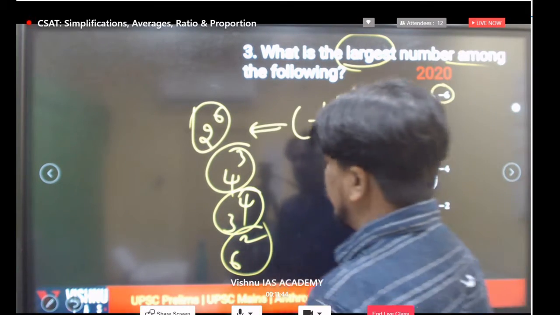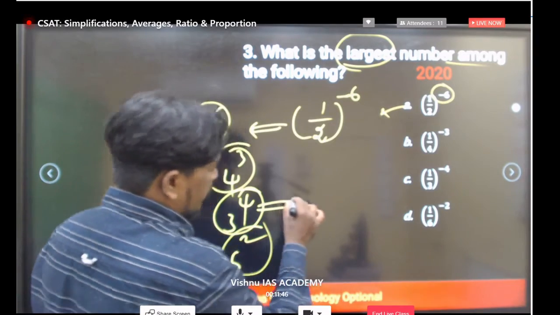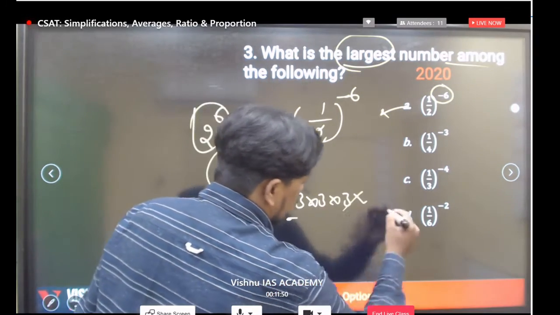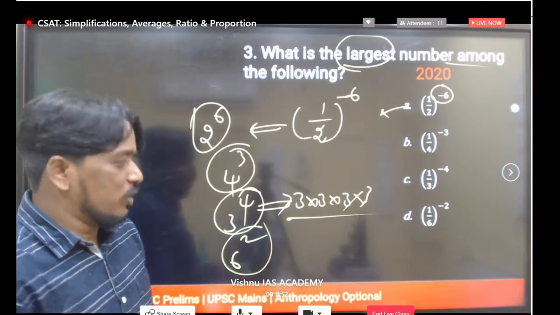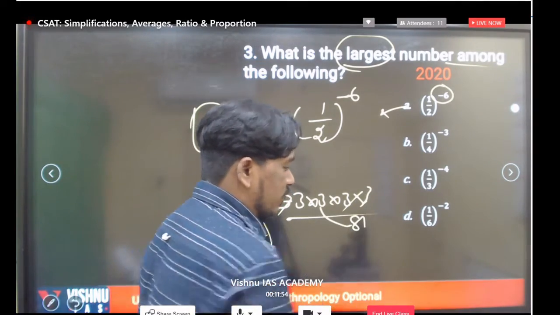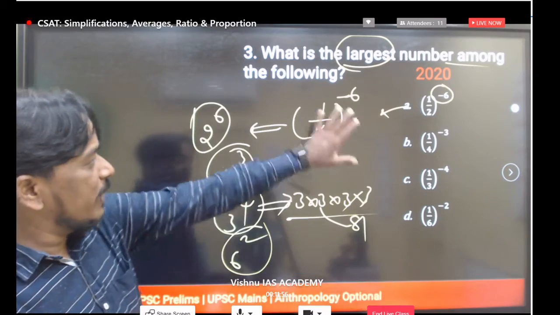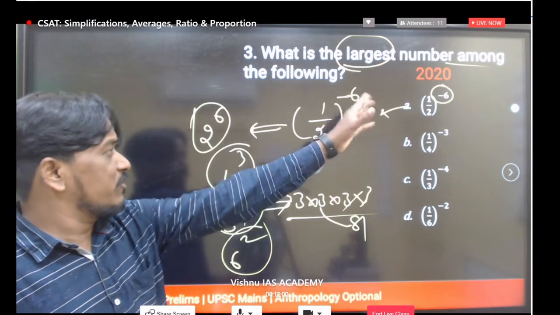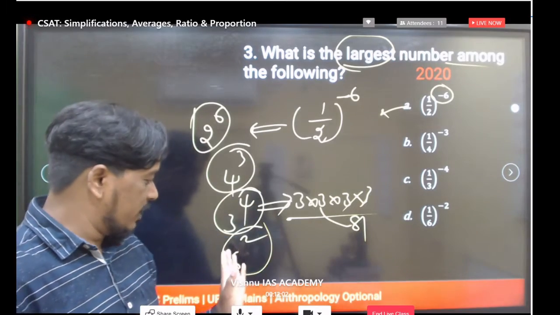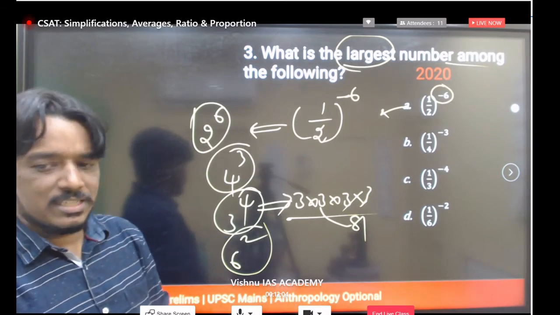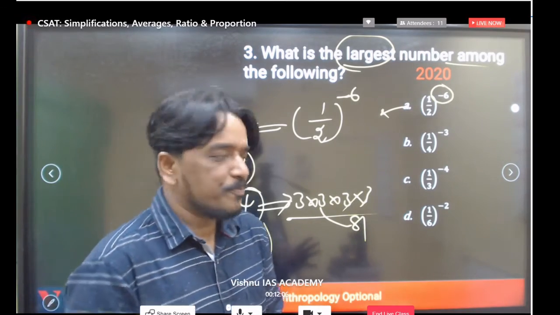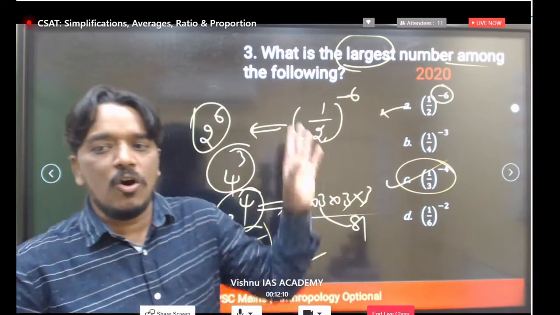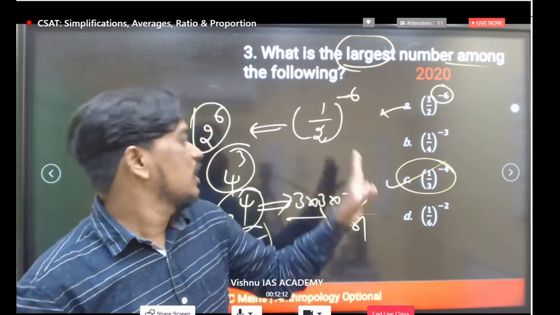Very good. Now here, if you observe 3 power 4, that is 3 into 3 into 3 into 3. If you do it 4 times, definitely it is equal to 81. The remaining ones, 2 power 6, generally we will get 64, 4 power 3 we will get 64, 6 square is 36, like this we are getting. But what is the highest? Definitely C is the correct one. Just simplify all these values, you will get the answer, option C.